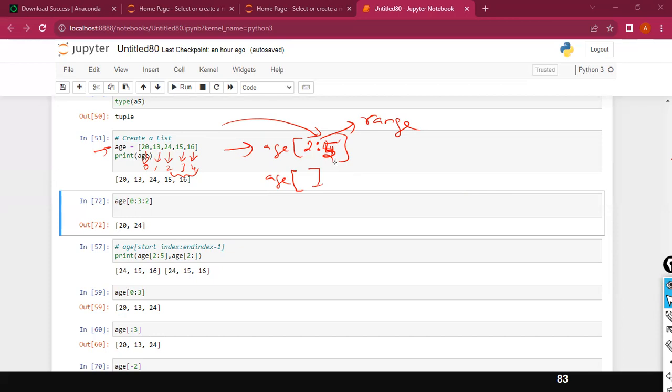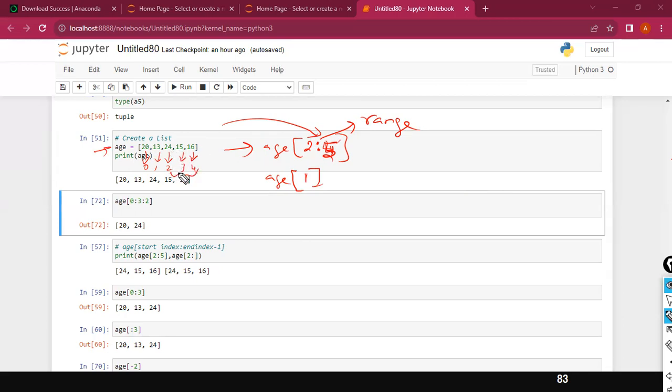To retrieve 13, what index value should I use? One, right. So age of 1 gives me 13. But if I ask you another question, to display all the values starting from 24 to 16, the index value for 24 is 2.